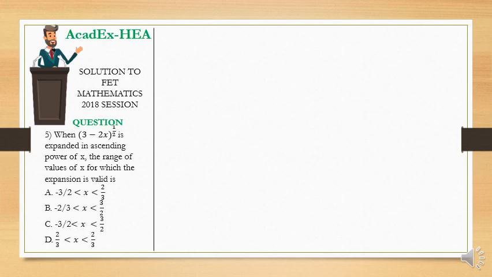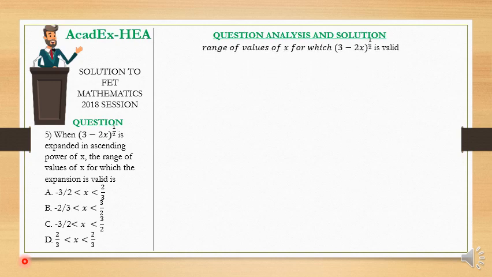The question reads, when (3 minus 2x) raised to the power of a half is expanded in ascending power of x, the range of values of x for which the expansion is valid is, and here are the options where only one answer is correct. Let's start by analyzing the question, then we solve. We need to find the range of values of x for which (3 minus 2x) raised to the power of a half is valid.